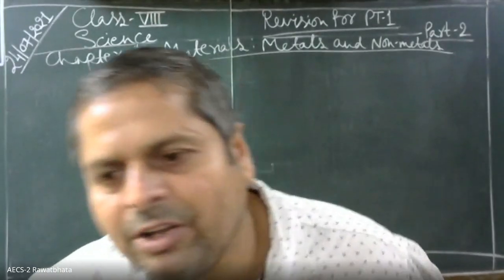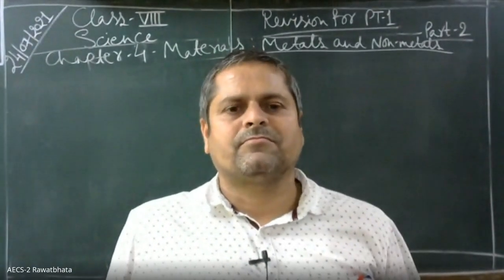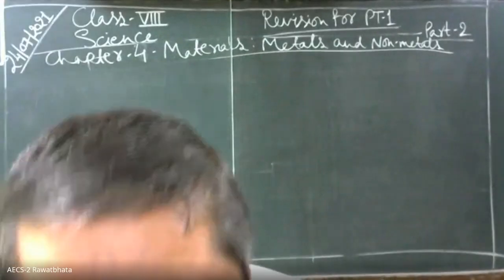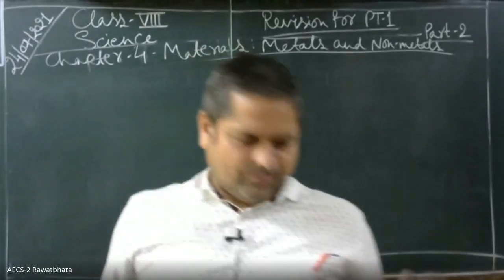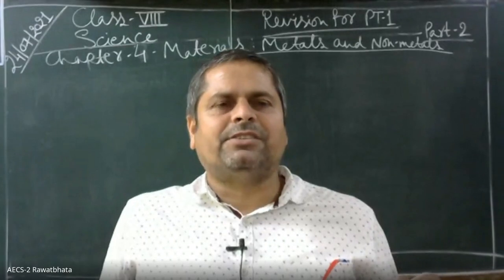Any other doubt? If you have, please ask. Sir, can you tell the blueprint? Acha, blueprint. See, there will be 5 questions.